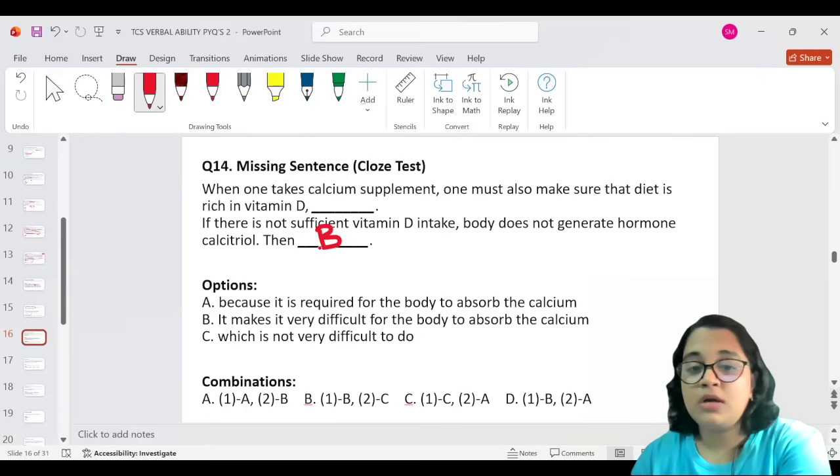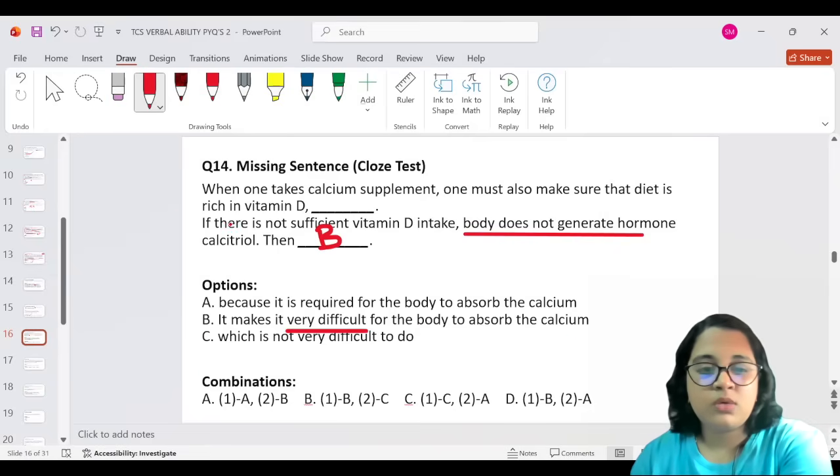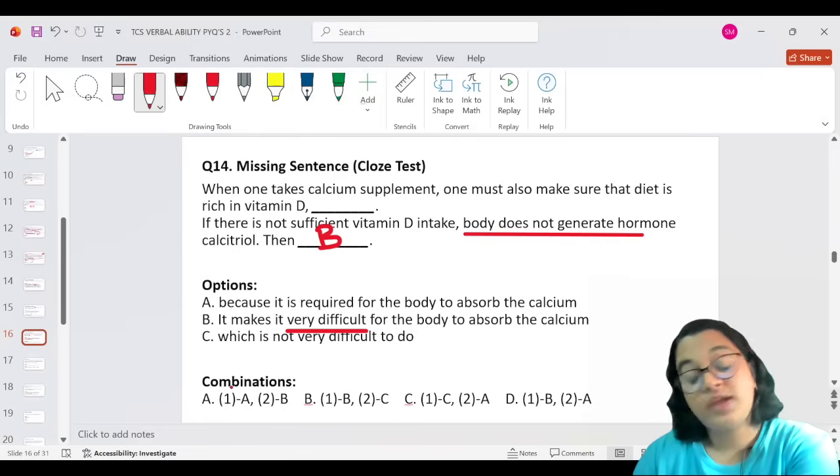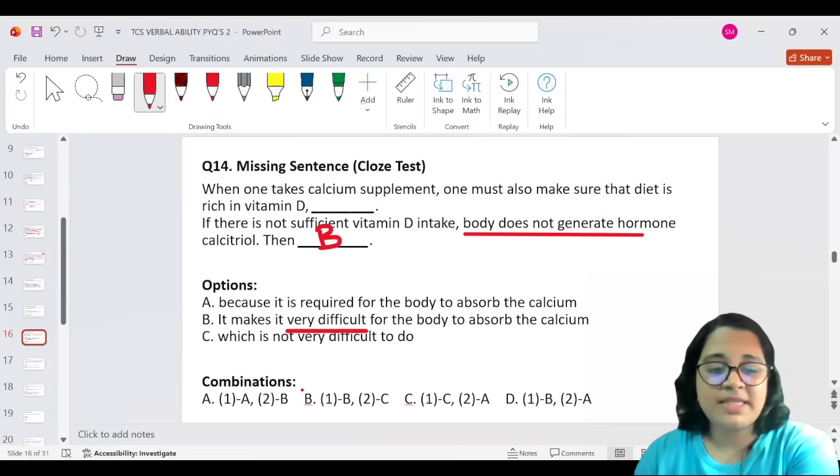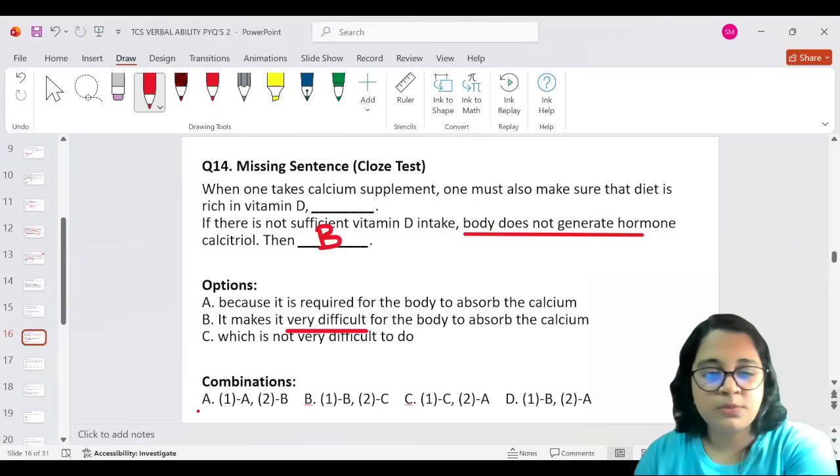The option B would be coming here because it's like a cause and effect. If the body does not generate the hormone, it makes it very difficult for the body to absorb. So the first one is the one that we have to find out. Let's go to the options and check if we can make our work a bit easier. If the second blank is B, there's only one option that has the second blank as B. Let's check if A fits into the first blank.